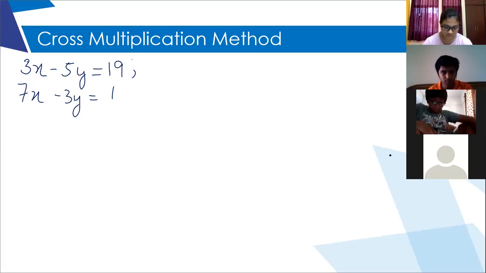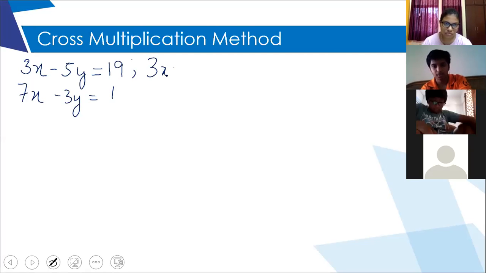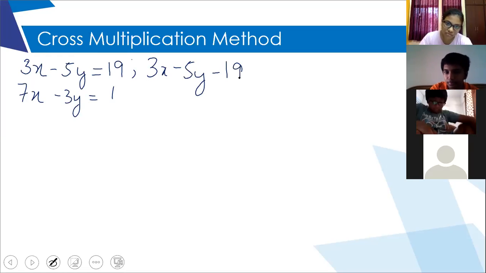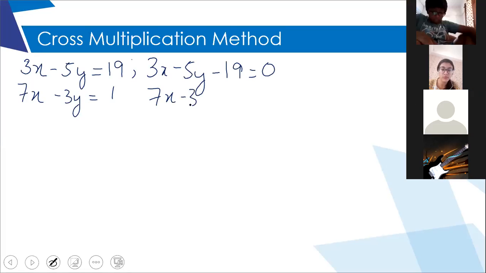Ma'am, first we have to take all the numbers to the left hand side. So C1 is minus 19. Yes, very good. Yashraj, you didn't tell me the first step, which was getting all terms on the left side. We have to be very careful because if you don't get it, you will make a mistake in C1 and C2. Right, Yashraj? Now tell me what are your A1, B1, C1? Ma'am, A1, B1 and C1 are 3, minus 5 and minus 19.